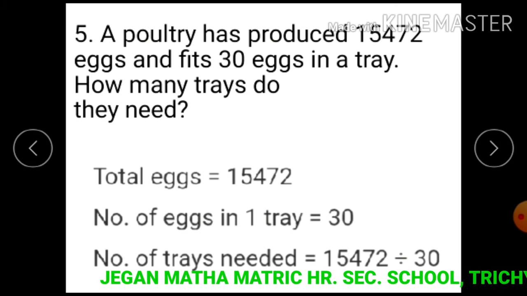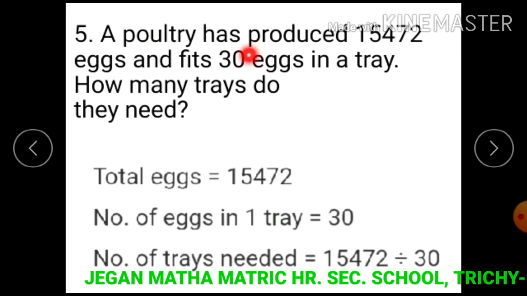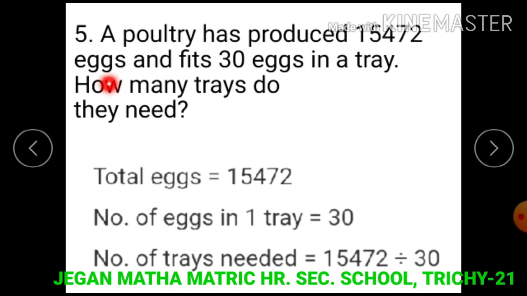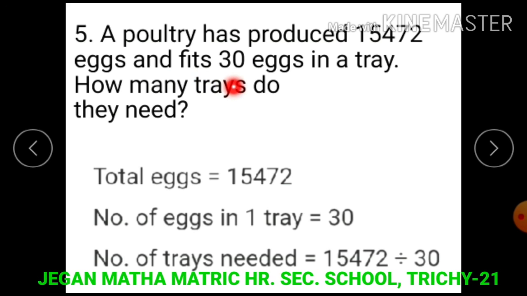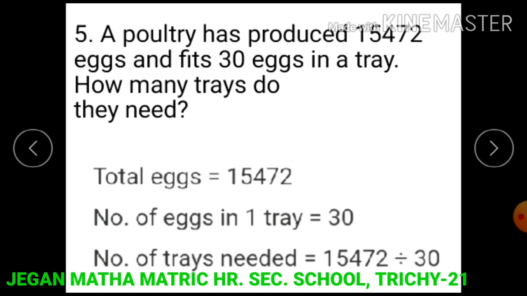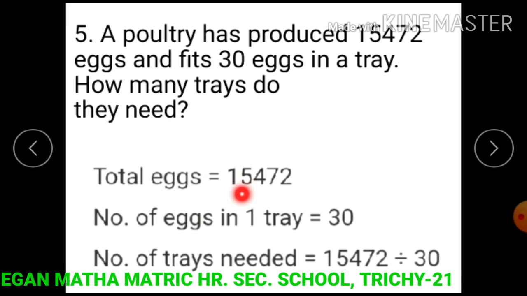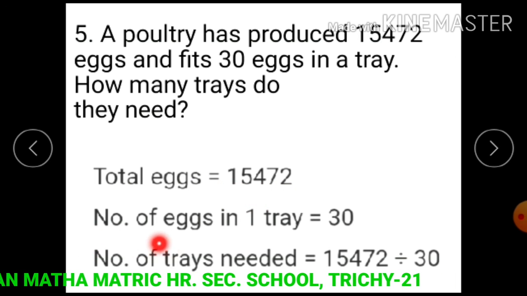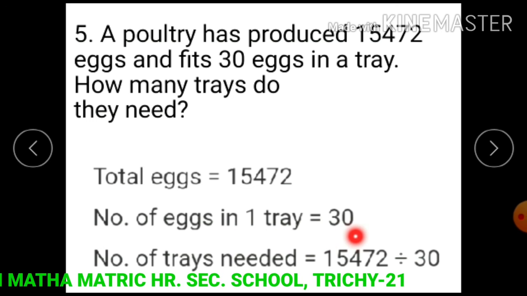Question number 5. A poultry has produced 15,472 eggs and fits 30 eggs in a tray. How many trays do they need? Total number of eggs equals 15,472. Number of eggs in one tray equals 30.